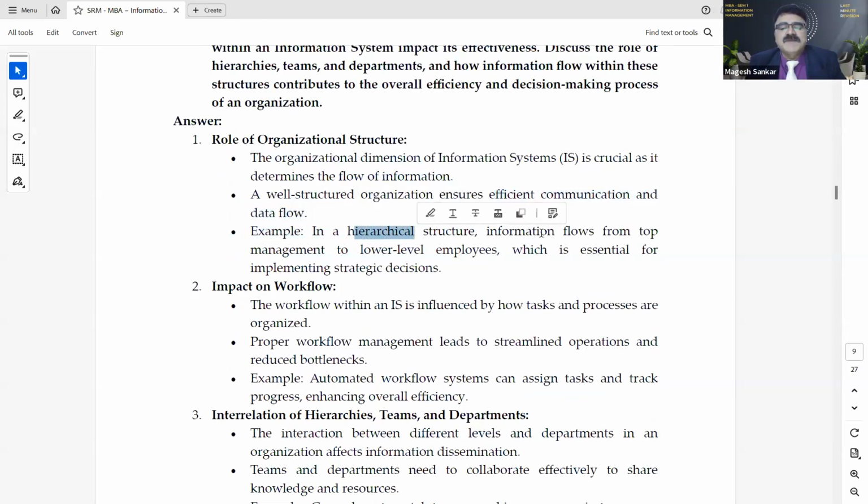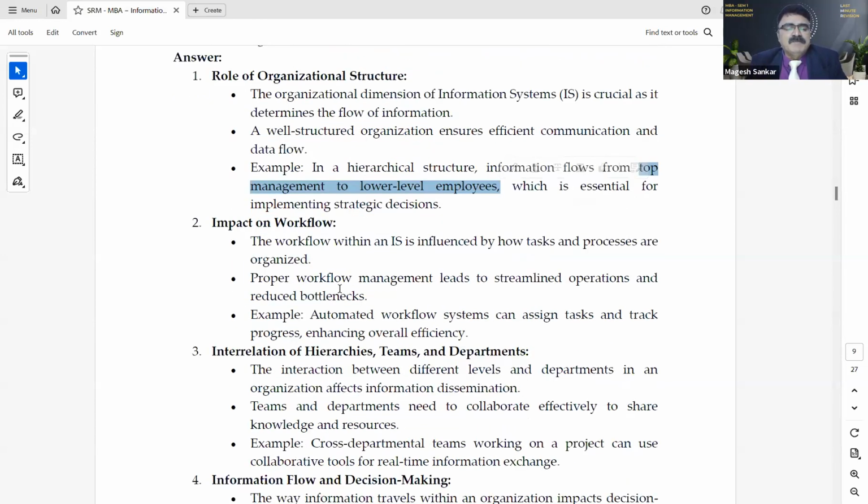In a hierarchical structure, information flows from top management to lower-level employees. So this is the keyword, top management to lower-level employee. Next, the second keyword is well-structured organization. Third keyword, top management to lower-level employees. So this level you need to know. After that, you need to expand this so that it will be easy for you.